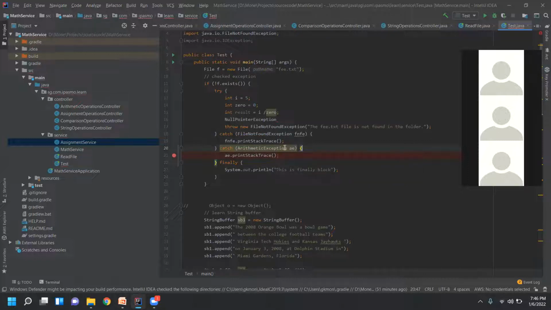So the known exception is also called a checked exception, isn't it? Repeat again, Anita. The known exception: if we write the program, then we can know it may throw the error. Right. Correct. Okay, so that is a checked exception.